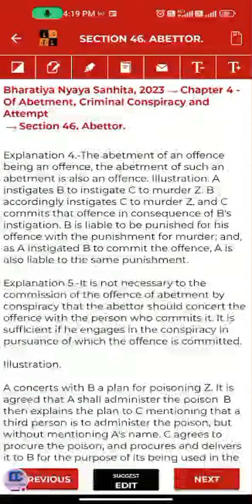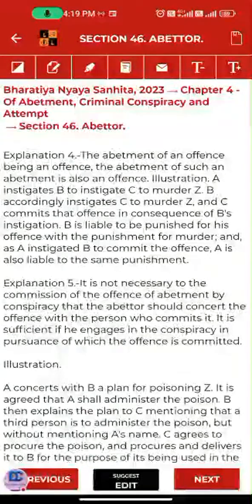B accordingly instigates C to murder Z, and C commits that offense in consequence of B's instigation. B is liable to be punished for his offense with the punishment for murder. And as A instigated B to instigate C to commit the offense, A is also liable to the same punishment. So I am reading it from the start. A instigates B. Okay. Who is A? A is instigating B to instigate C to murder Z.